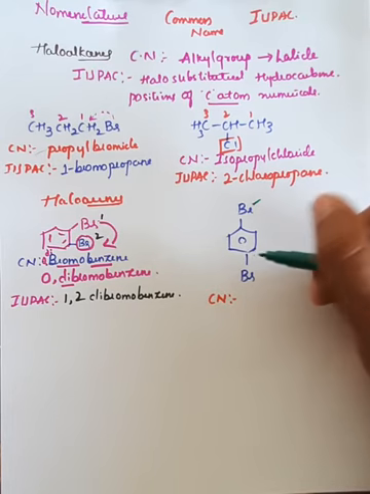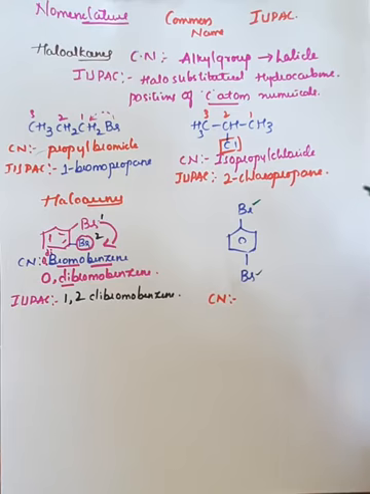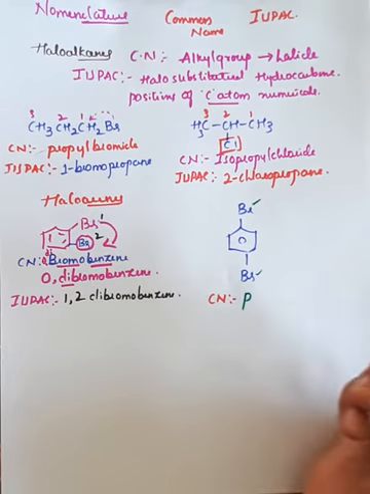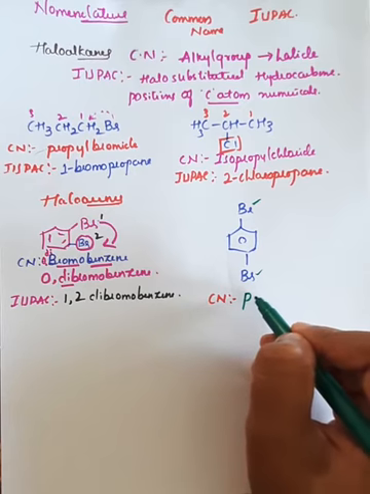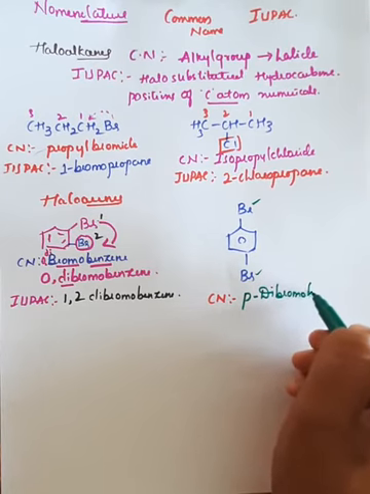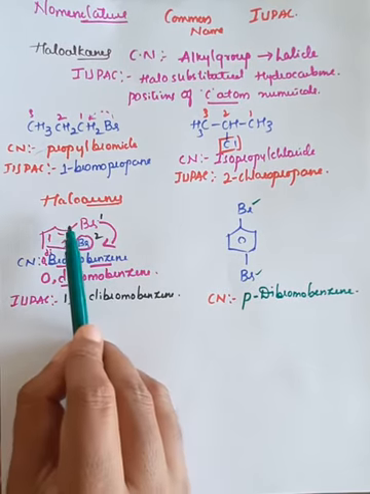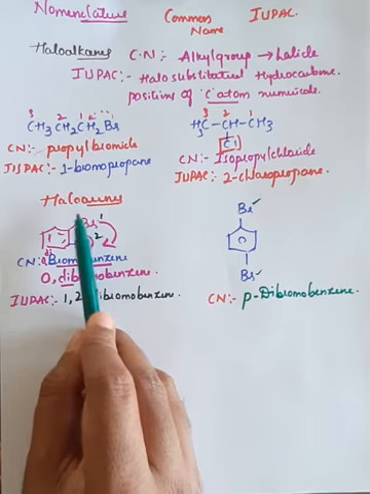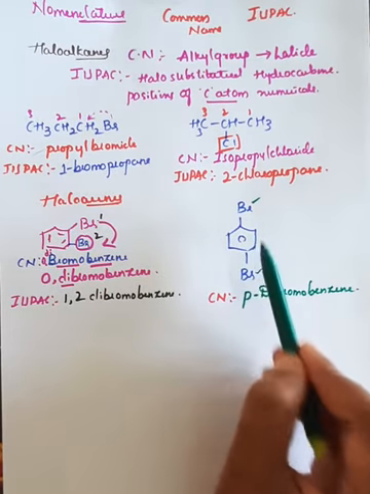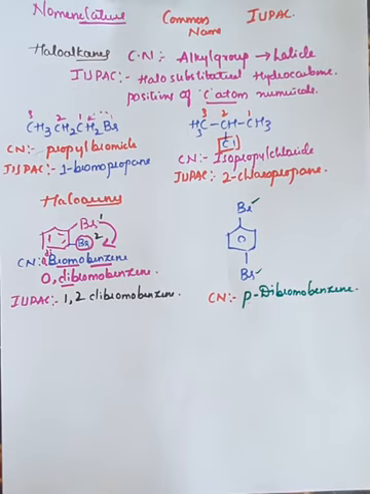So this can be written as para, in short form P, dibromobenzene. The name is the same, just the substitution position is changed. Here the second bromine is far away from the first. This position is called the para position, so it is called p-dibromobenzene.